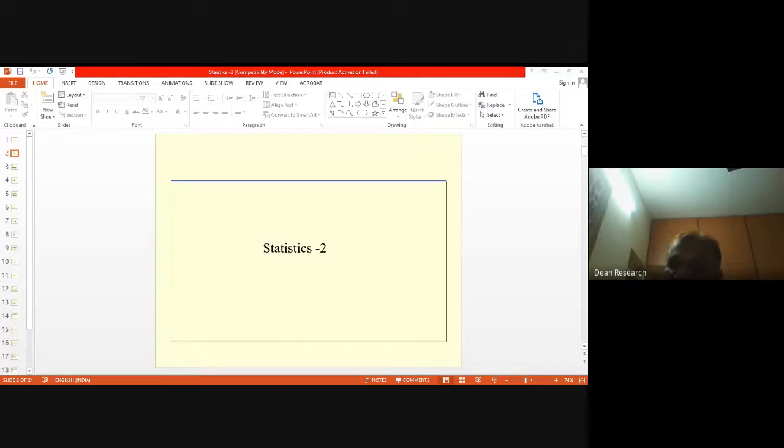In the case of frequency distribution, it is summation xi into fi divided by summation fi, that is the sum of all the frequencies. Which can also be rewritten as summation xi into small fi divided by summation fi, where small fi divided by summation fi happens to be your relative frequency, which you know.